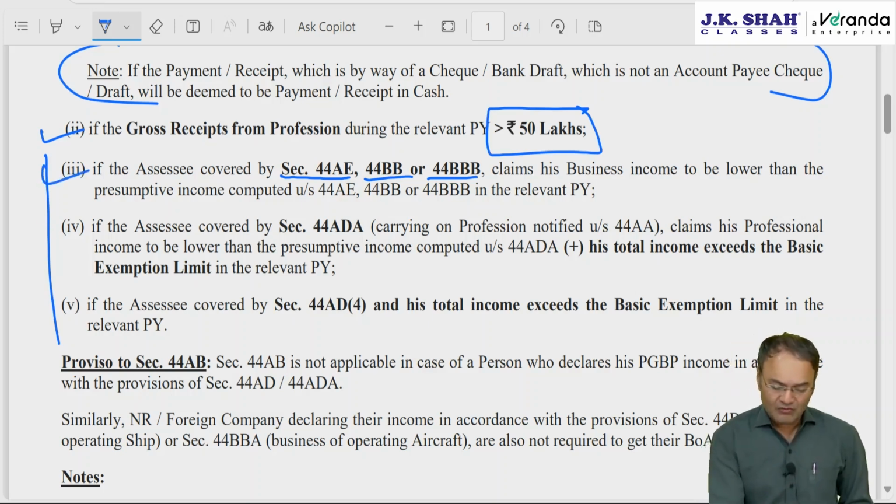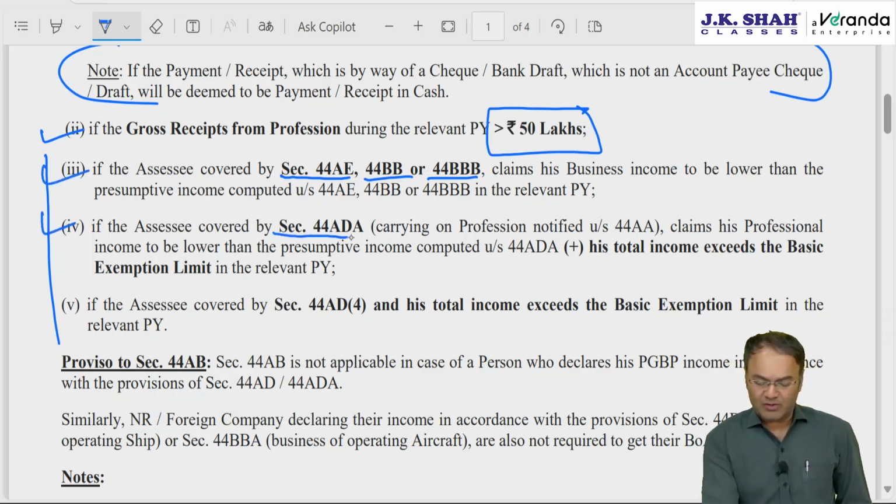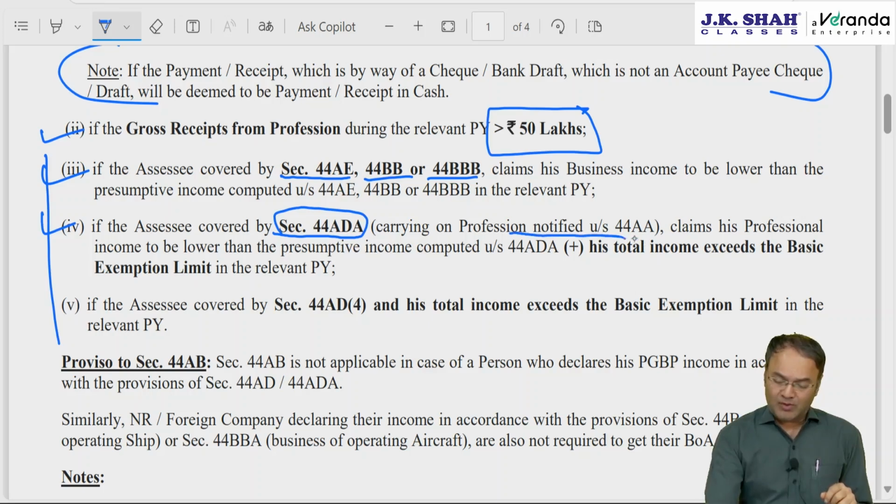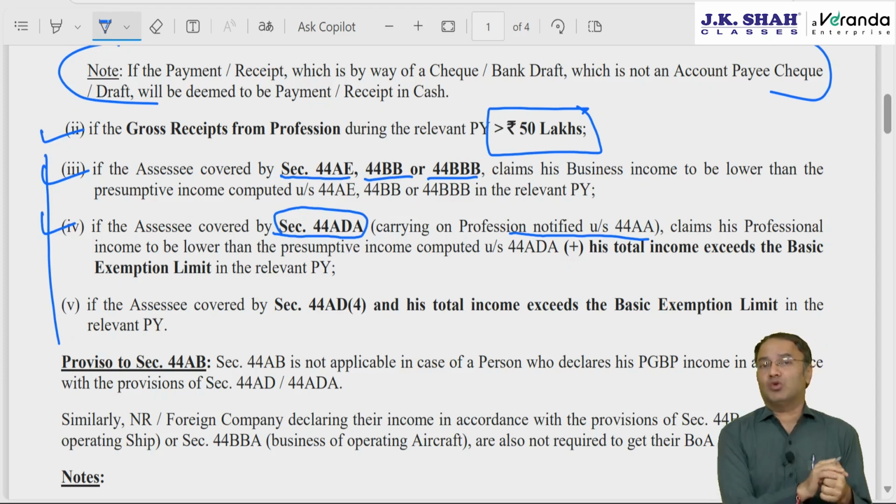However, for clause 4, those who are covered by 44ADA, that is the 11 notified professions of law, medicine, accountancy, interior decoration, information technology, company secretary, tax representative, etc., and he is carrying on a notified profession under rule 6F read with section 44AA subsection 1, then income is supposed to be declared at a minimum of 50% of the professional gross receipt.